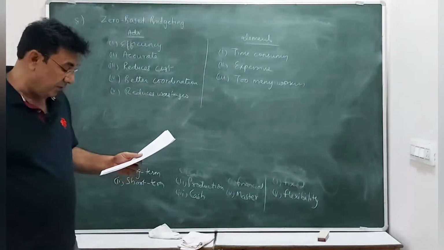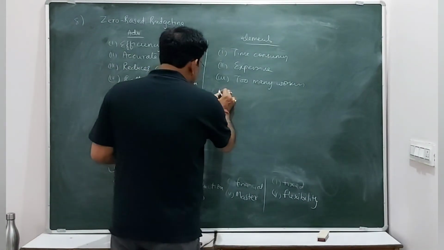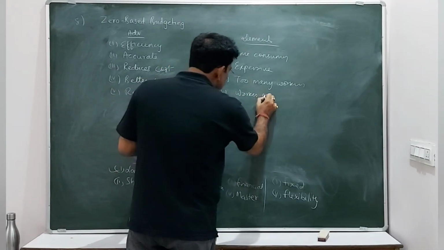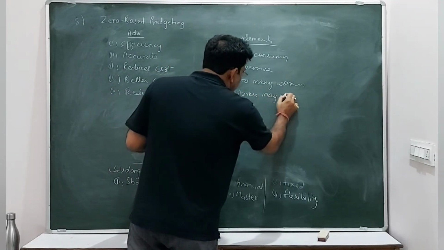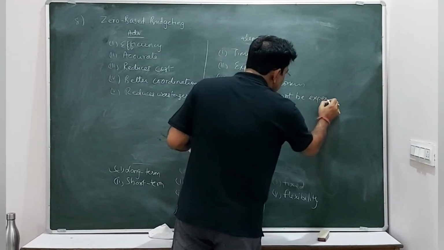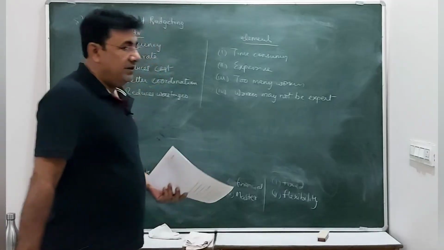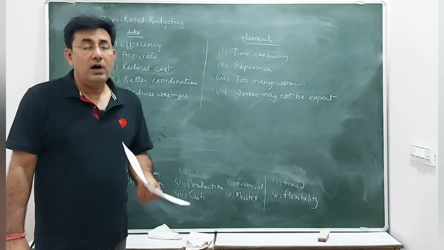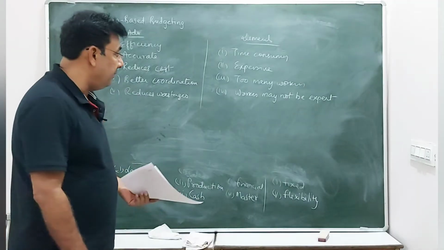So that becomes a problem. And एक और प्रॉब्लम है, that is workers may not be expert in preparing budgets. So they may not have that expertise to prepare the budget. They don't know how to prepare the budget.